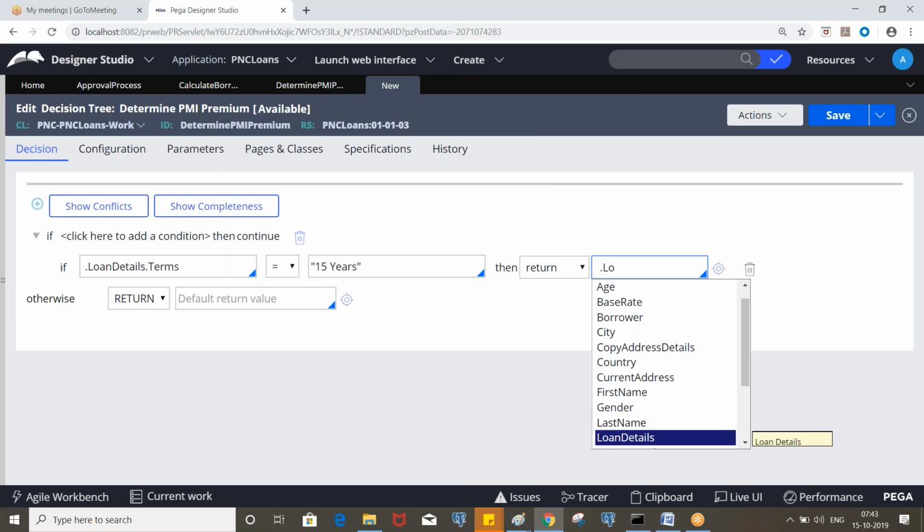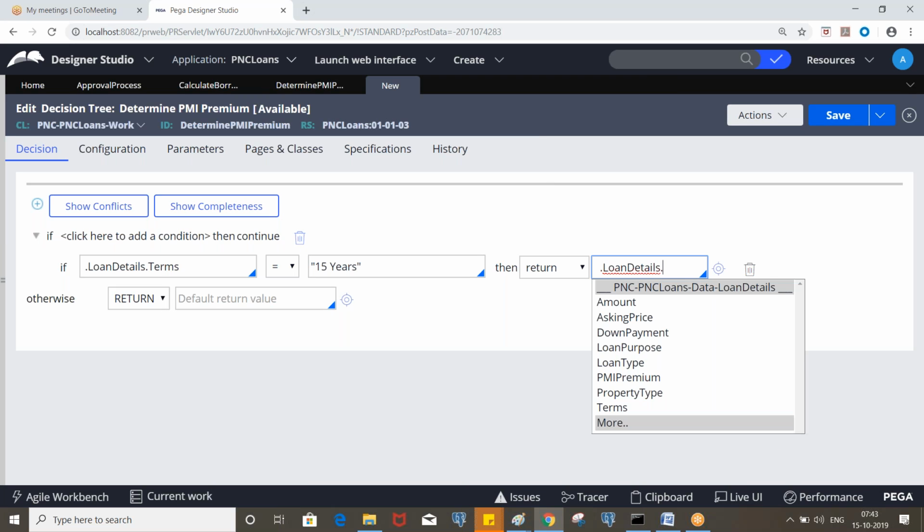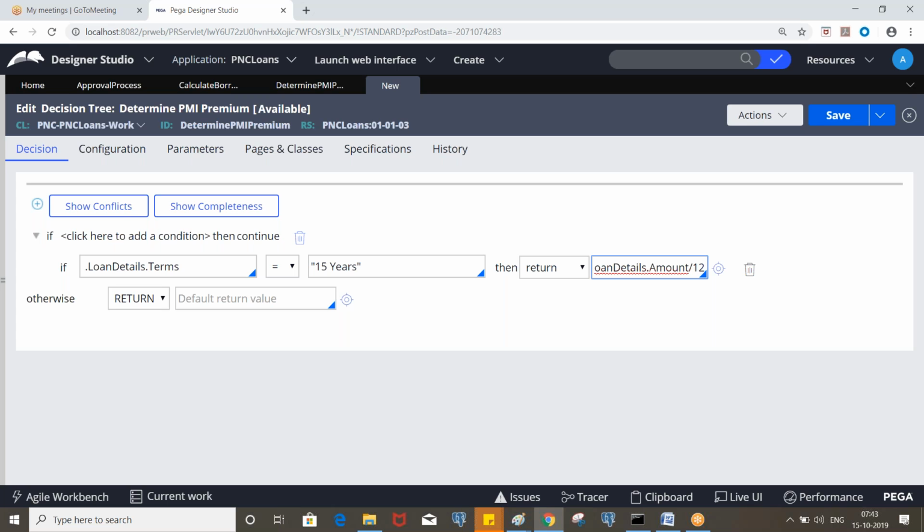Loan details dot... So here we do not have an expression option. Loan details dot amount by 12 into 0.007, right? Next, if it is 30 years, it should be the sibling of this condition, not a child.